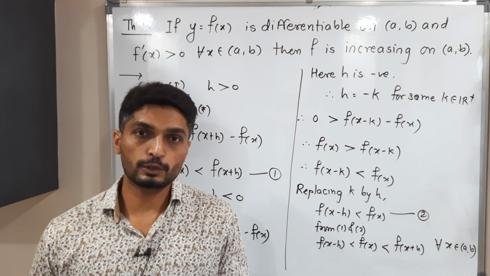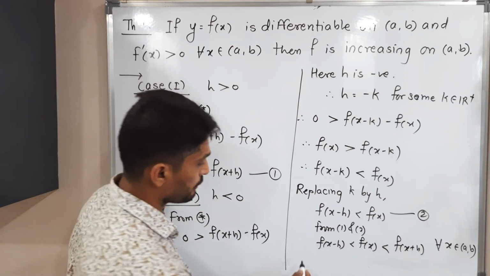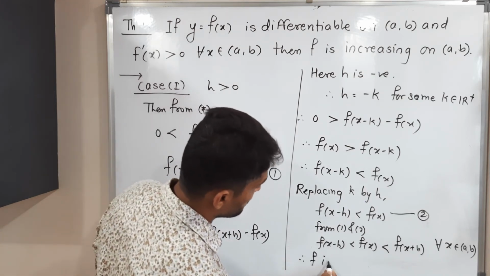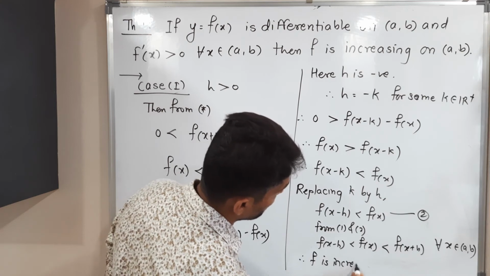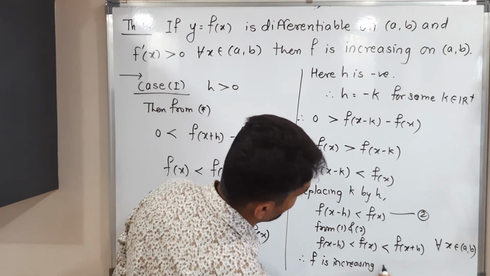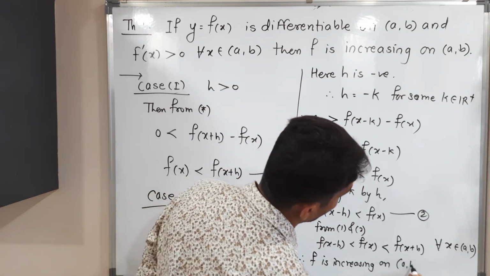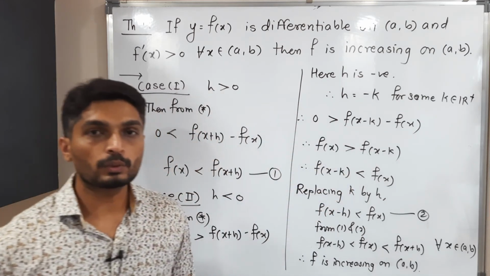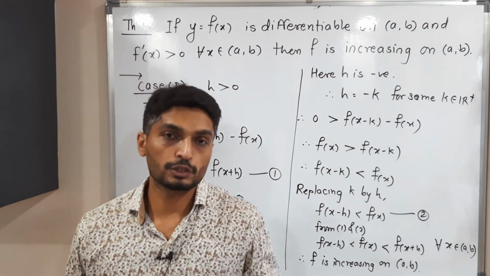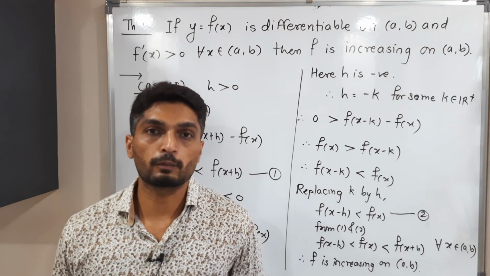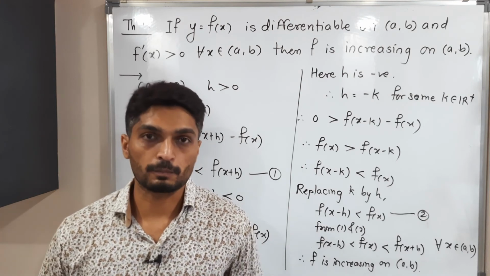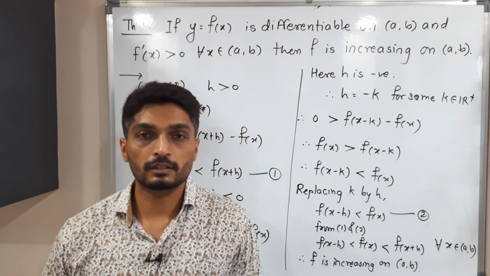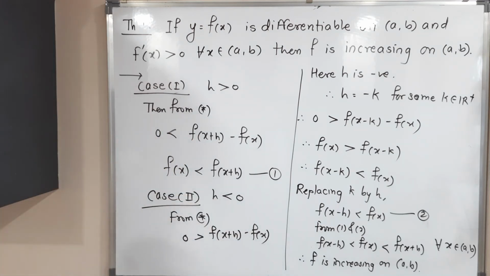But this is the definition of an increasing function. Therefore f is increasing on the open interval AB. So in this way we proved that if the derivative of any function is positive, then the function is definitely an increasing function. After that, the next result we are going to discuss. Make a screenshot of it and then we will go further.